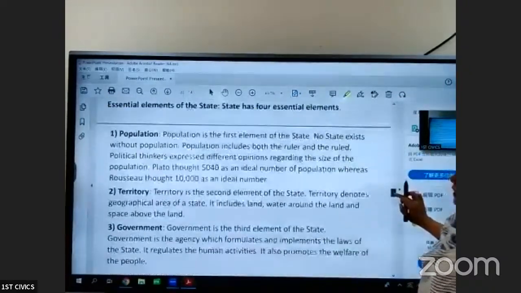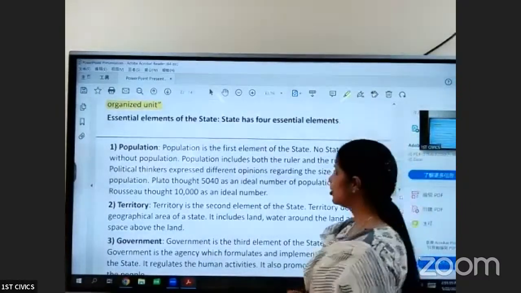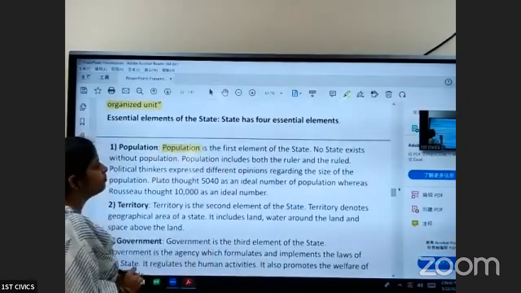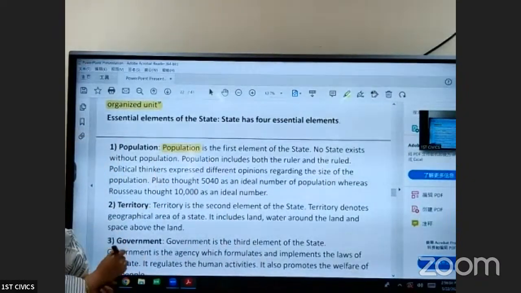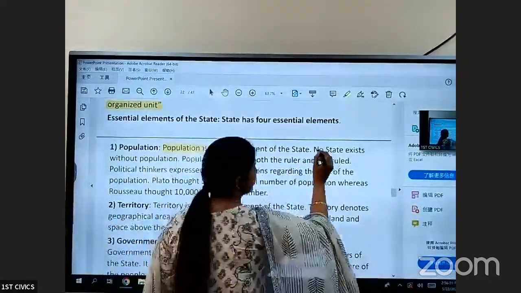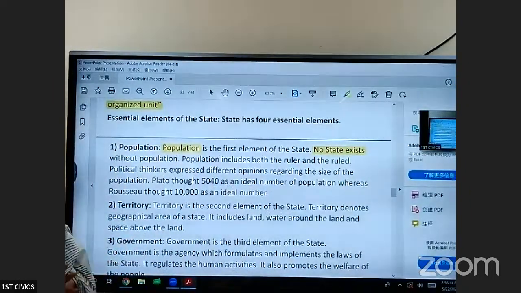Let us move to the elements of the state. The population is the first element of the state. Population means people. Without people, no state exists. If there is no population, then we can't say that it is a state.